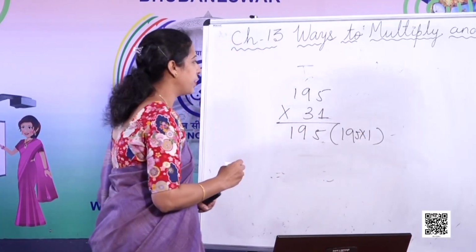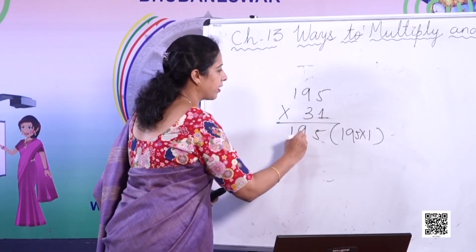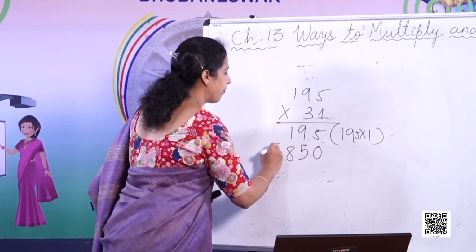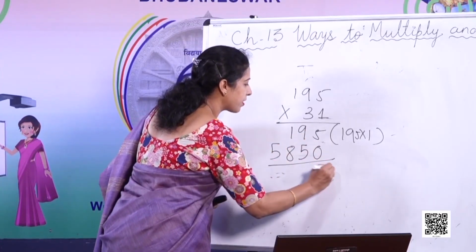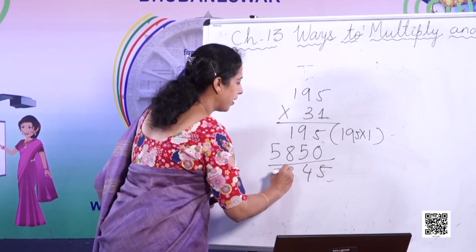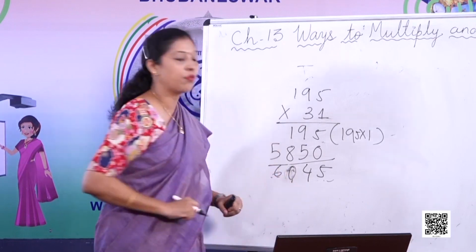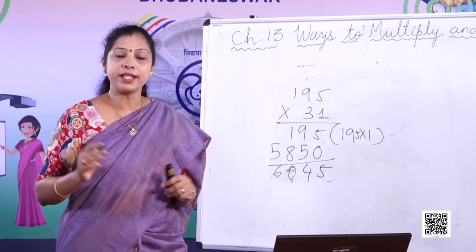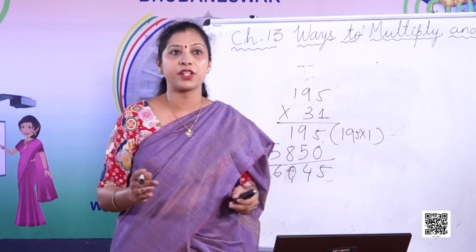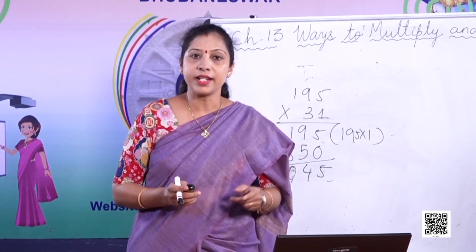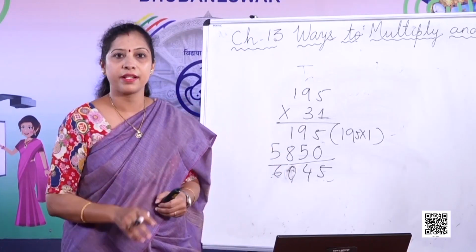195 into 3, you can calculate: 5 3s are 15, then 8, then 5850. So, the answer is 6045. So, you can see that this kind of multiplication gives a shorter method and with accuracy. Now, let's get into some more examples.